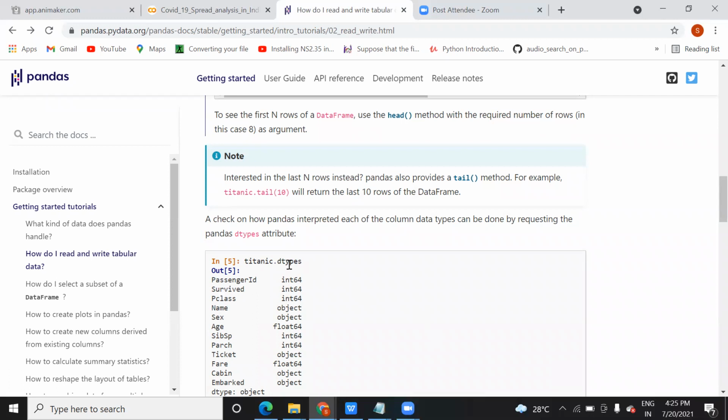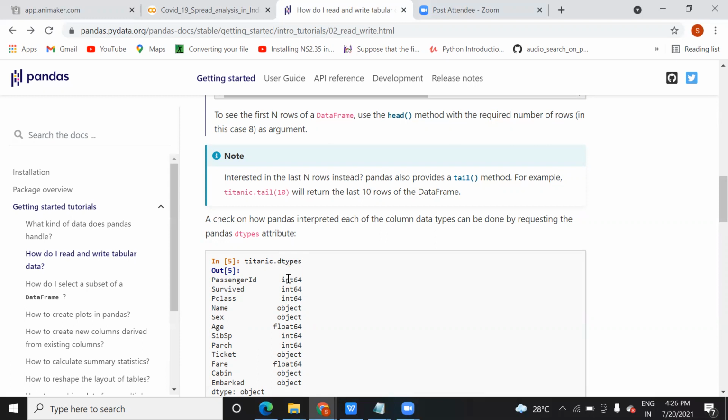On this Titanic data set, how many columns you have: passenger, survive, P class, name, sex, age, ticket, fare, cabin, all these are there. What value is held by that particular column, with the help of dtype you can get an idea.